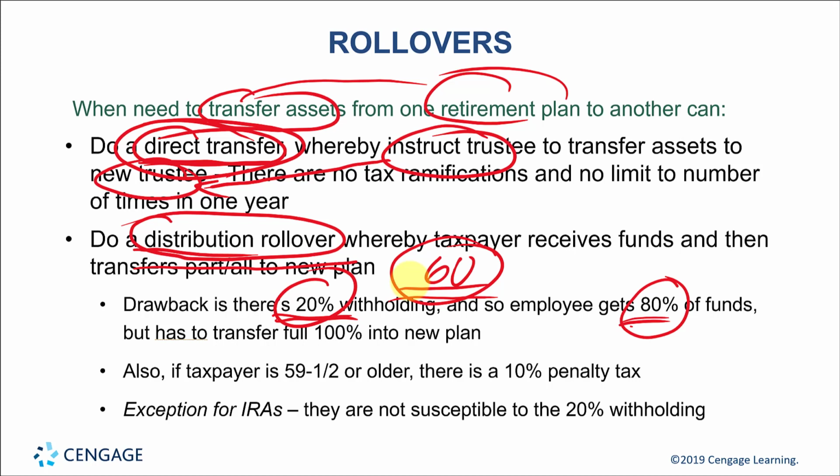Here it mentions that if you get a distribution before your age 59 and a half, a distribution from a retirement account, in addition to reporting that distribution as taxable income, there's an additional 10% penalty tax tacked on.